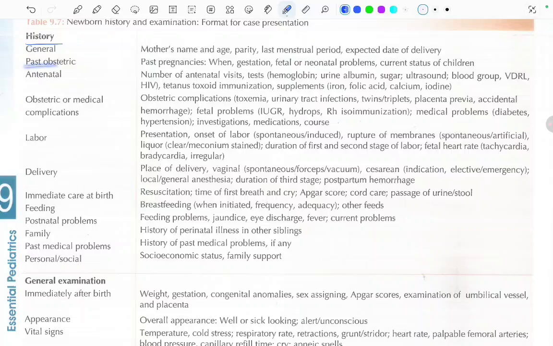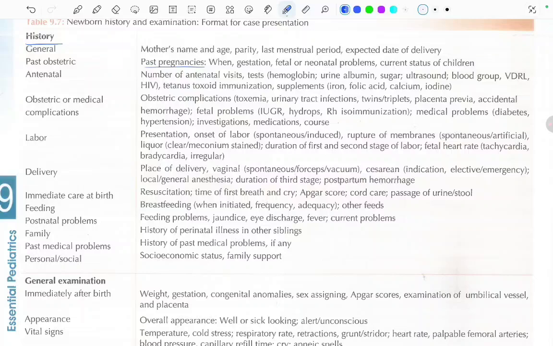Now, in the past obstetric history, we have to ask about past pregnancies, gestation, fetal or neonatal problems, and about the current status of the children. In the antenatal history: number of antenatal visits, tests like hemoglobin, urine albumin, sugar, ultrasound, blood group, VDRL, HIV, tetanus toxoid immunization, and supplements, that is iron, folic acid, and calcium, iodine.